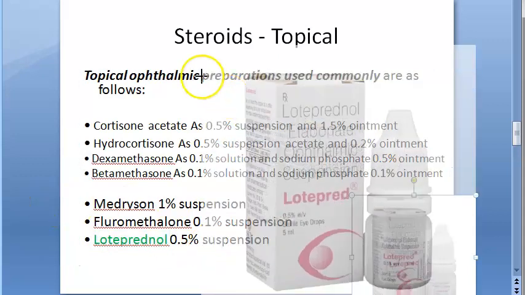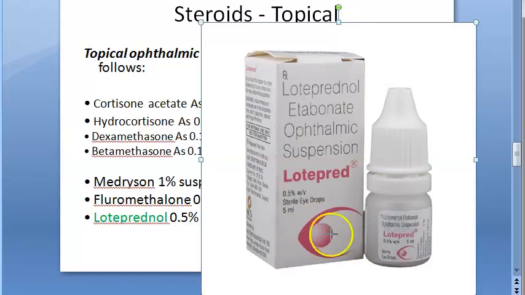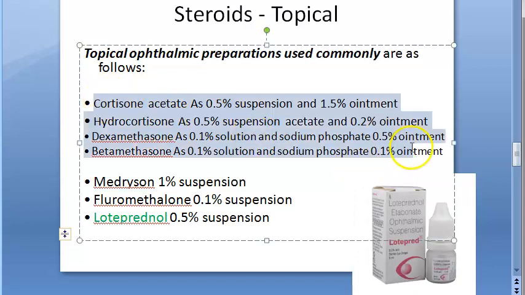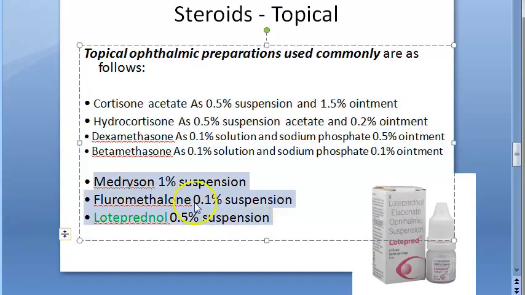0.5% suspension, they are saying. Is this 0.5%? Yes. 0.5% sterile eye drops, they gave me 5 ml. Okay. So these 4 are ointments: cortisone, hydrocortisone, dexamethasone, betamethasone. And suspensions like this eye drops, they are giving loteprednol. We'll remember this one, loteprednol, because this is really prescribed by them. Then you have medrysone and fluorometholone.